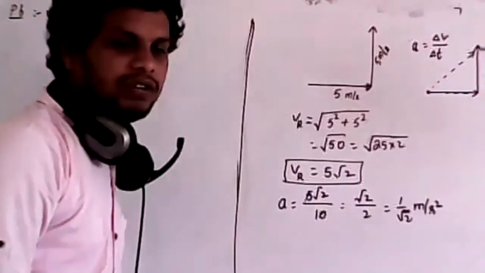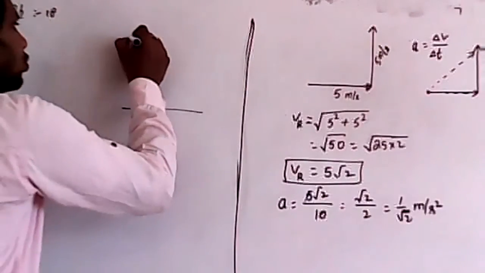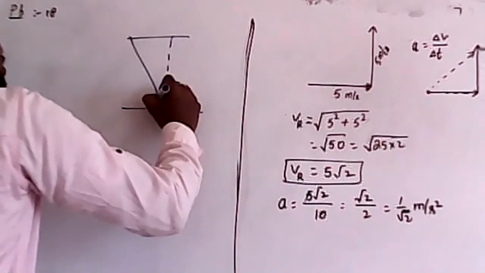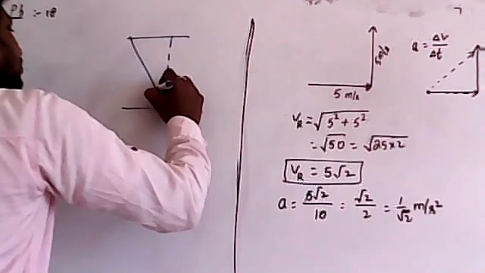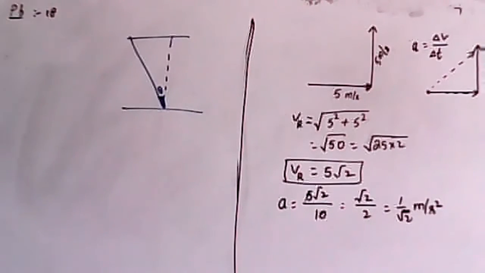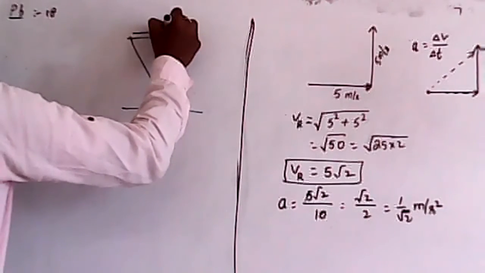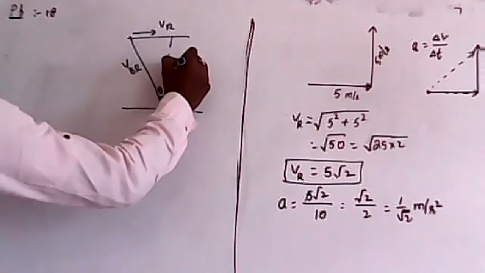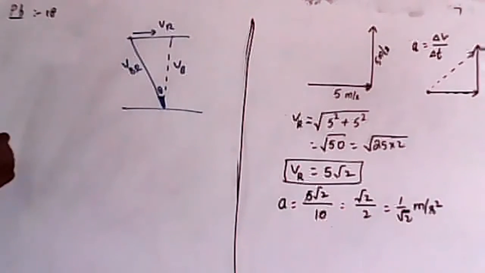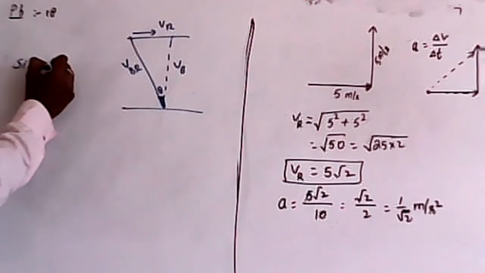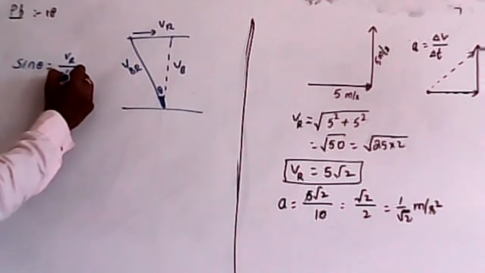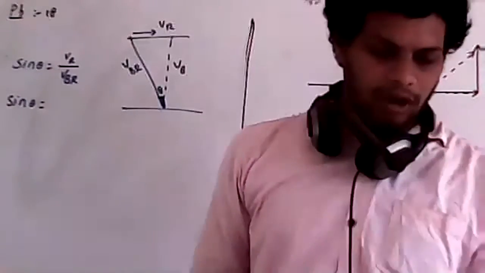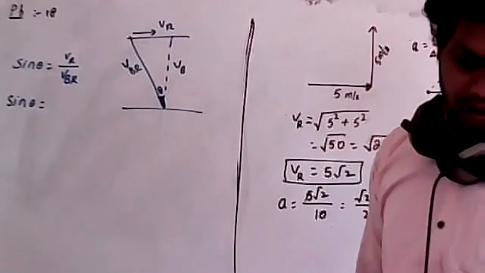Now listen. In order to move to the exactly opposite side, he has to row in this direction. Then this angle is taken as theta. Are you clear? Now remember, this is the velocity of the river, and this is the velocity of the boat with respect to the river. Then we have the formula: sine theta is equal to velocity of the river by velocity of the boat with respect to the river. They have given the velocity of the river.